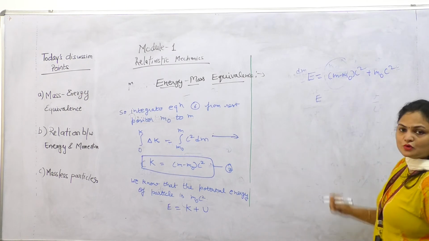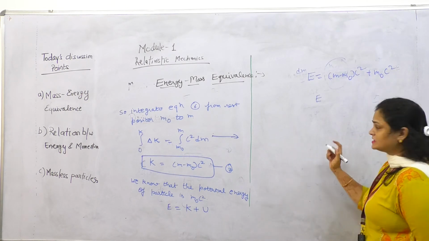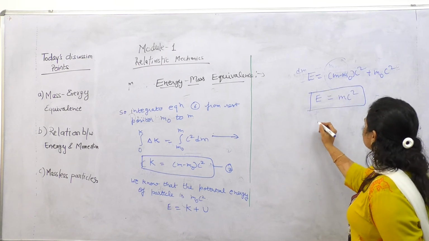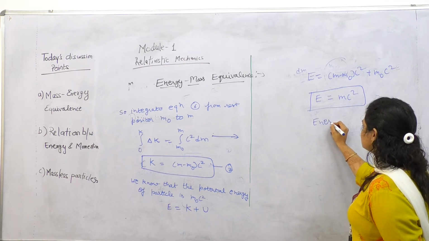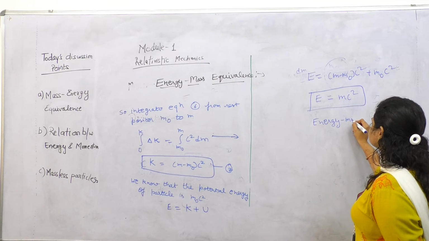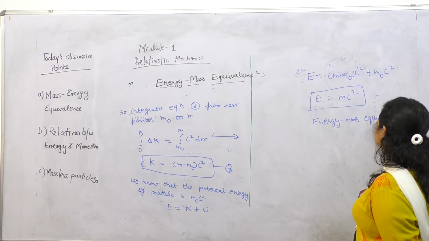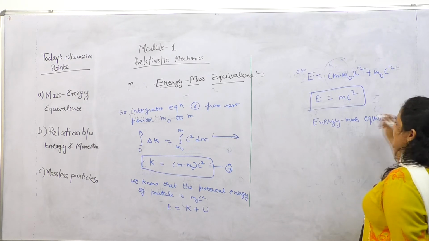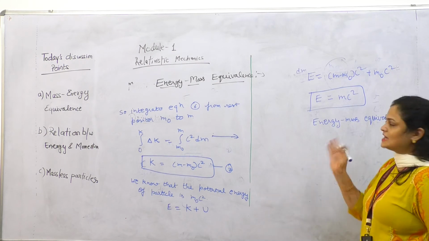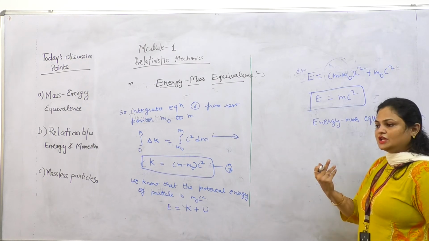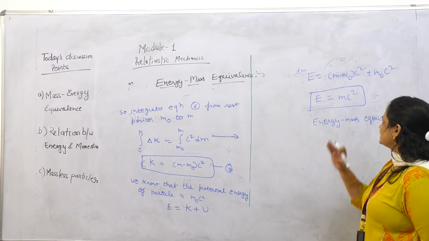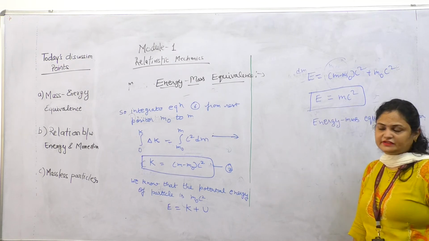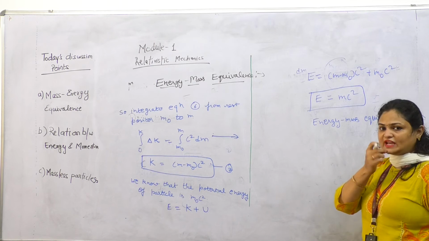So minus m naught c square plus m naught c square is cancelled out, and we get mc square, and this relation is known as the mass-energy equivalence relation. That is, energy is converted into mass, and mass is converted into energy. They are relative to each other, but they are not separate entities. So E is equal to mc square, where m is the relativistic mass and c is the speed of light.